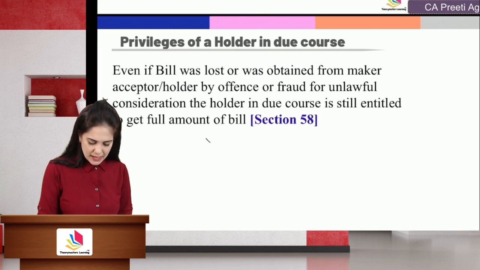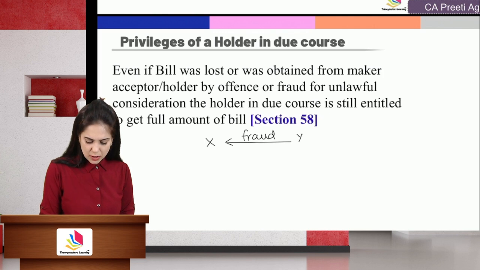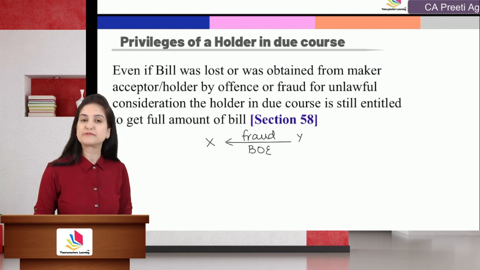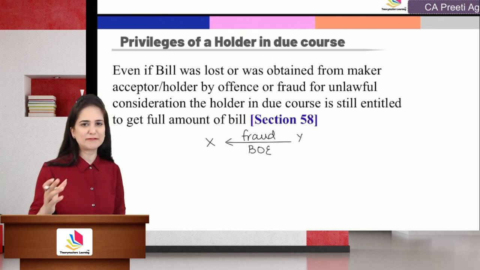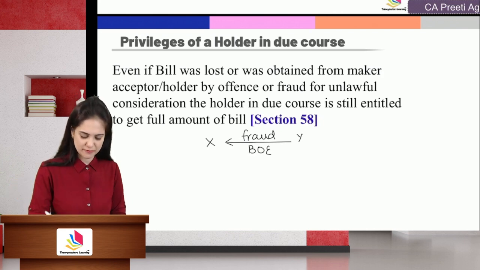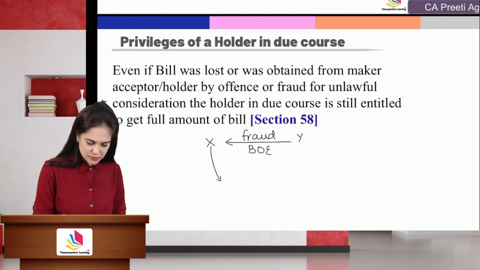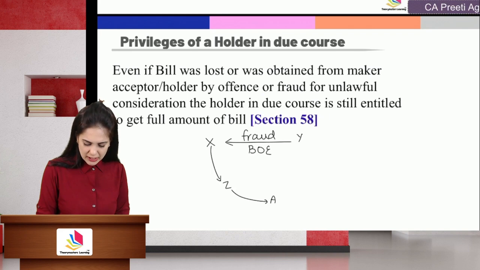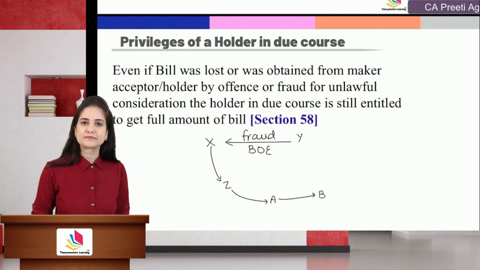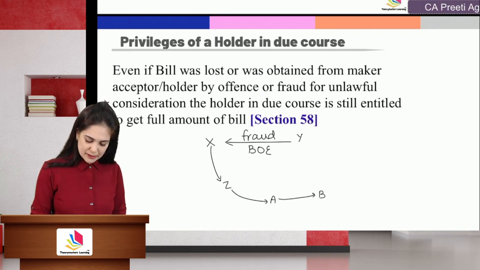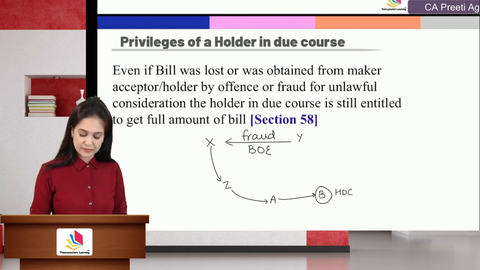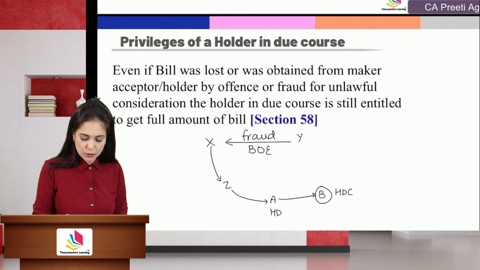Let's say X by fraud obtained a bill of exchange from Y. Okay, X committed fraud and obtained a bill of exchange from Y. He then endorsed it to Z, Z to A to B. Will B be able to recover the benefits as a holder in due course? Yes. Will A be holder in due course? Yes. Will Z be a holder in due course? Yes.